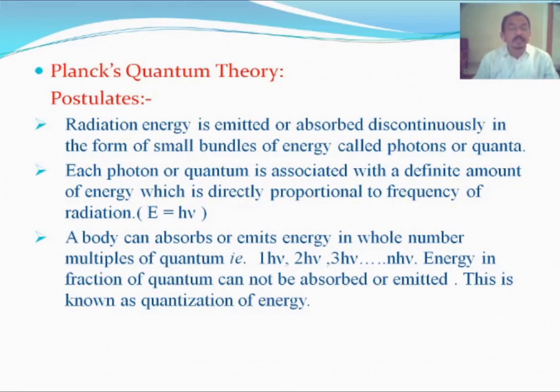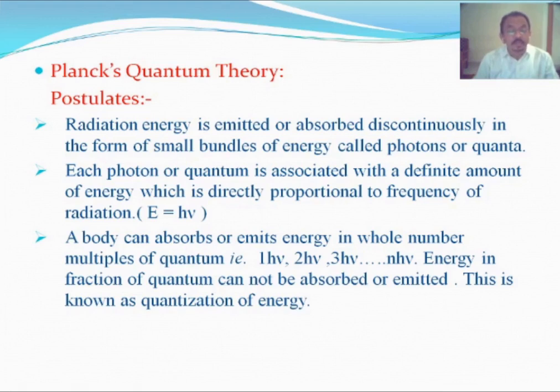Now these are the three postulates of Planck quantum theory. First, energy is absorbed or emitted discontinuously in the form of small bundles or packets called photons or quanta. Each photon or quantum has definite energy equal to h nu, which means energy is proportional to the frequency. Second, any body can absorb or emit energy in whole number multiples of a quantum or photon.